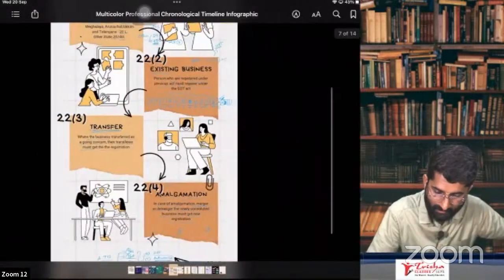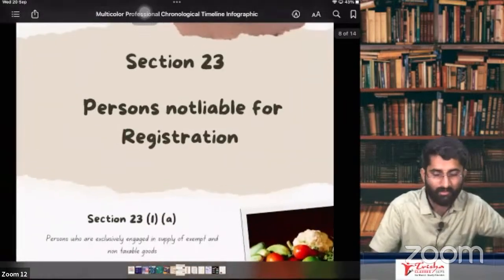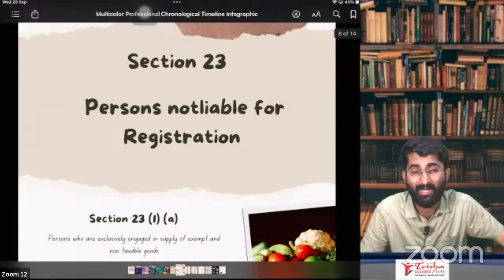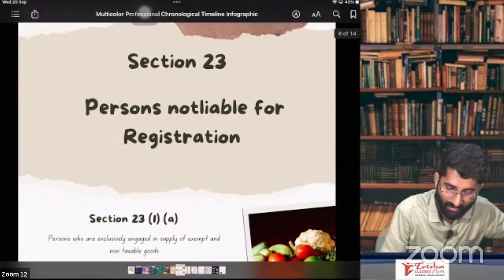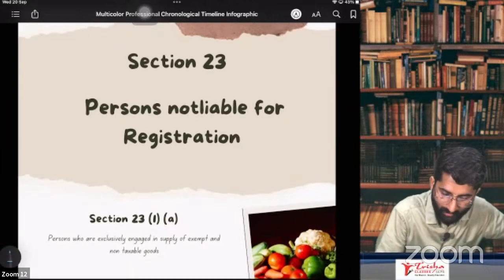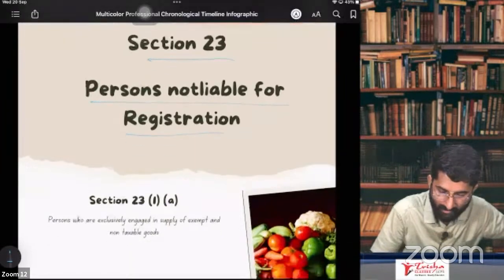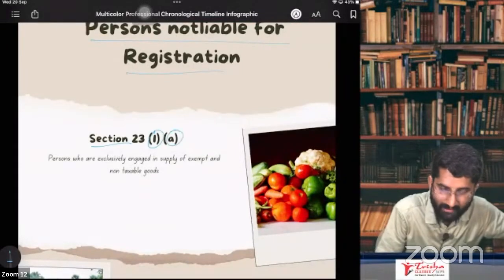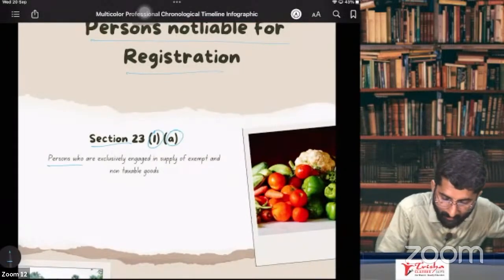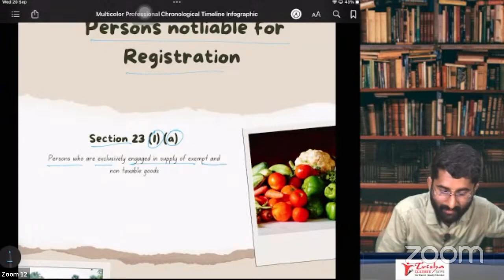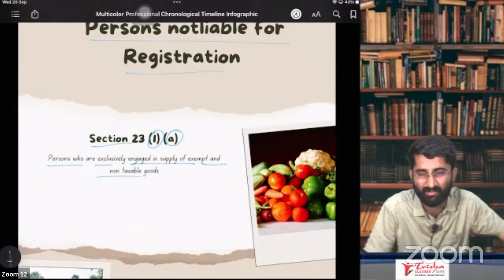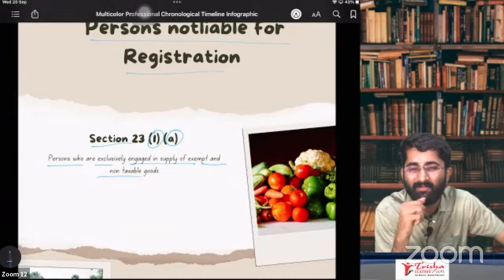Now we are going to discuss section 23, persons not liable for registration. Section 23, subsection 1, clause A: persons who are exclusively engaged in the supply of exempt and non-taxable goods. Why should they take registration?